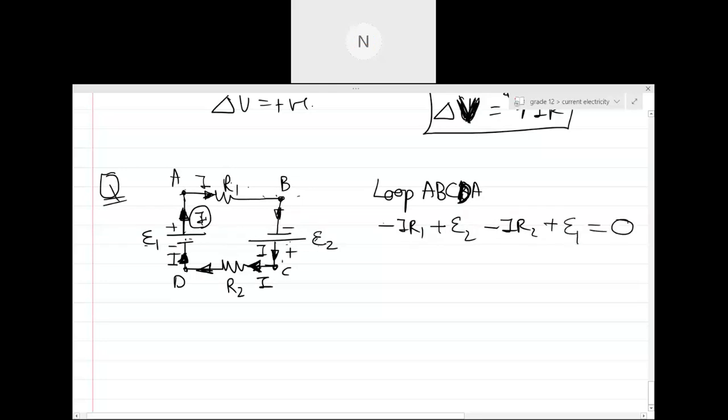Did you think this through? You started from A, you reached A, so the loop is complete, and for a complete loop it is equal to 0. Done. That's the equation which I was talking about. This is the Kirchhoff's equation for this loop. When you solve it further, you'll get I equals E1 plus E2 upon R1 plus R2. So can you see over here? This current I is because of the sum of both the batteries. Are you understanding it now?